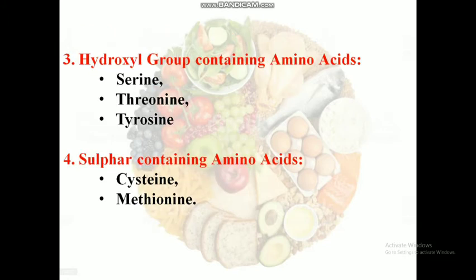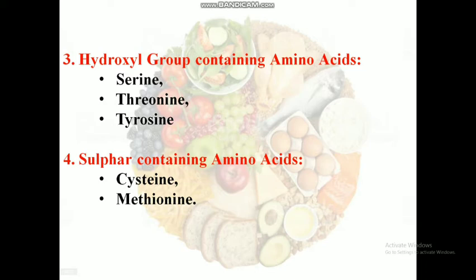Hydroxyl group containing amino acids. It contains an aliphatic hydroxyl group, that is an oxygen atom that is bonded to a hydrogen atom. Serine. It is a non-essential amino acid and it has an alcoholic group. It is a site for phosphorylation of many proteins.